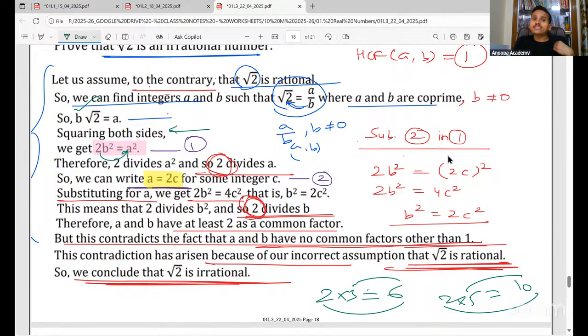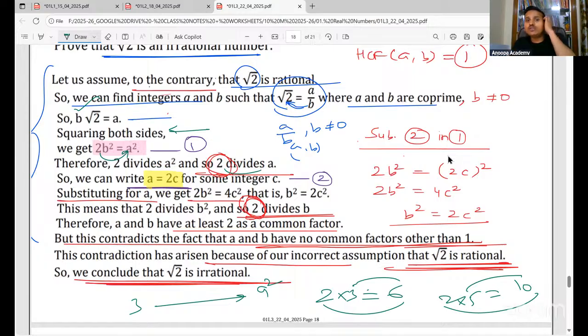So if 2 divides A square, 2 will also divide A. For sure. Okay. For example, 3 is dividing maybe 9 square, so 3 will also divide 9 for sure. So it's like that. Okay.